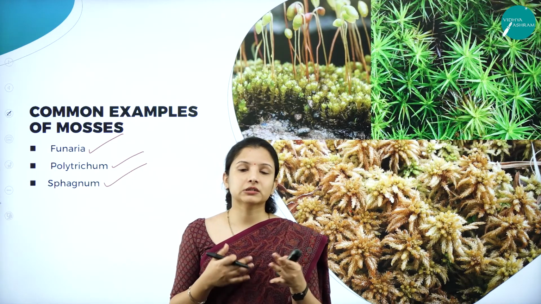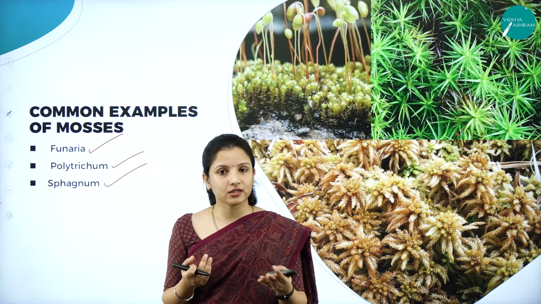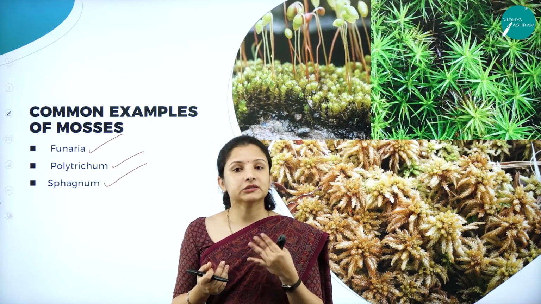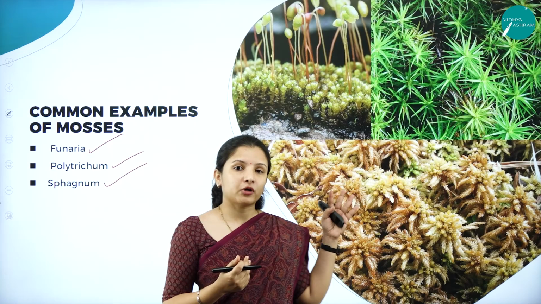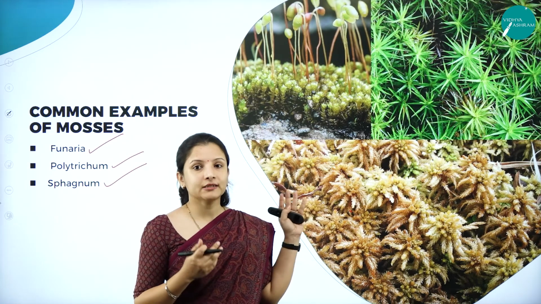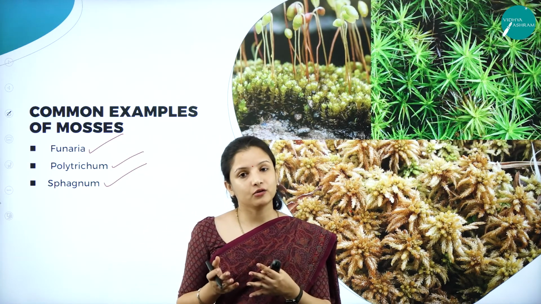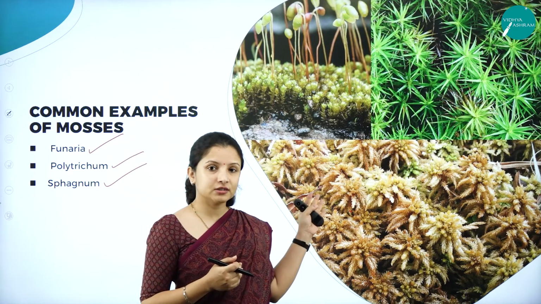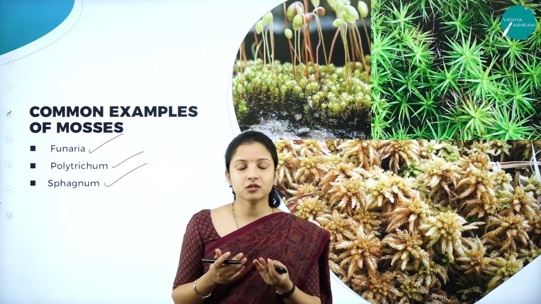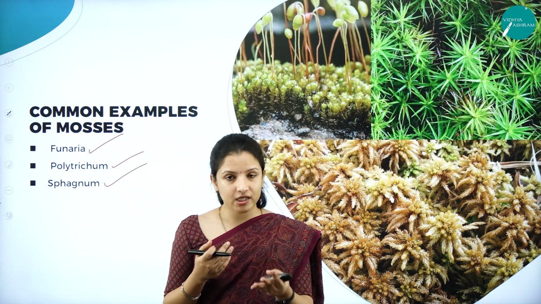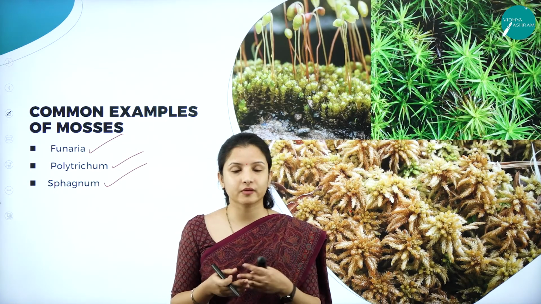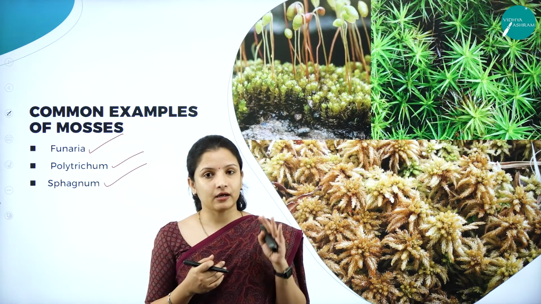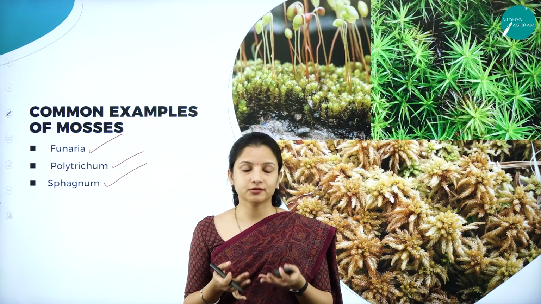In liverworts, reproduction is vegetative by fragmentation, asexual by the production of gemmae, and sexual by the production of the male and female sex organs, the antheridia and archegonia respectively. Similarly, in mosses, reproduction is vegetative and sexual. No asexual reproduction is involved here. So this is about the bryophytes and their two classes.